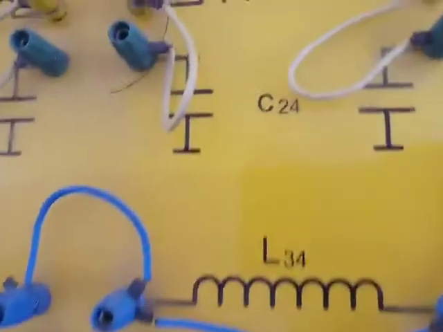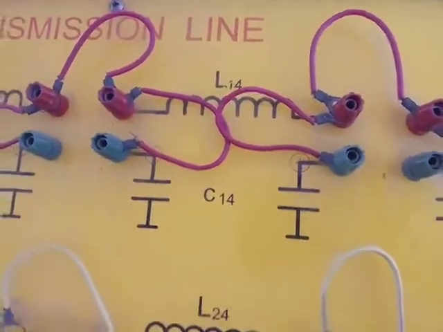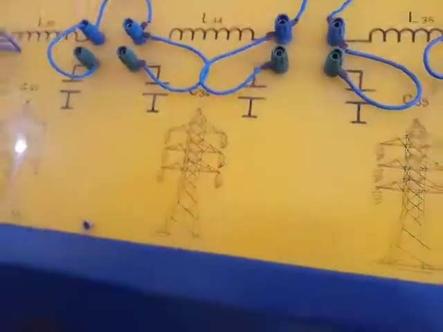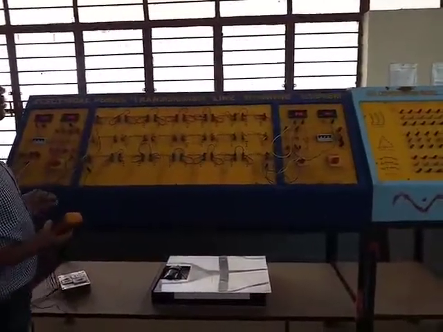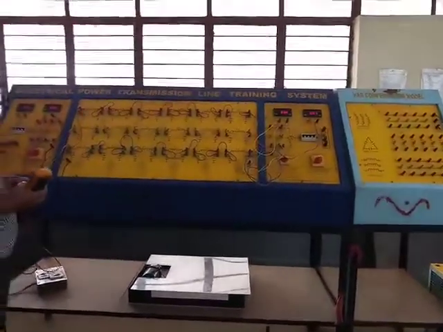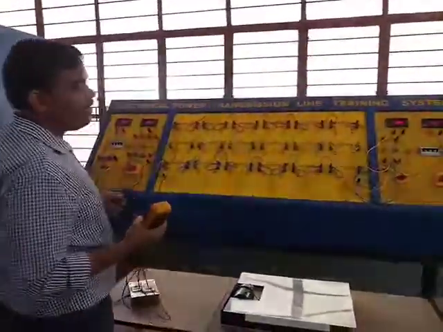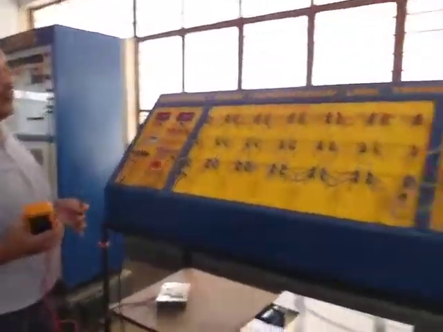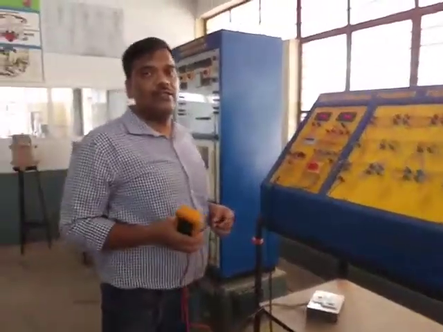and similarly take all the readings and draw a graph between the voltage and distance. That is, for each distance we have to find the voltage and plot a graph. So this is all about this Ferranti effect experiment. This is a medium length transmission line of 180 km length, and similarly we can also do other experiments, but for today that is it. Thank you all.